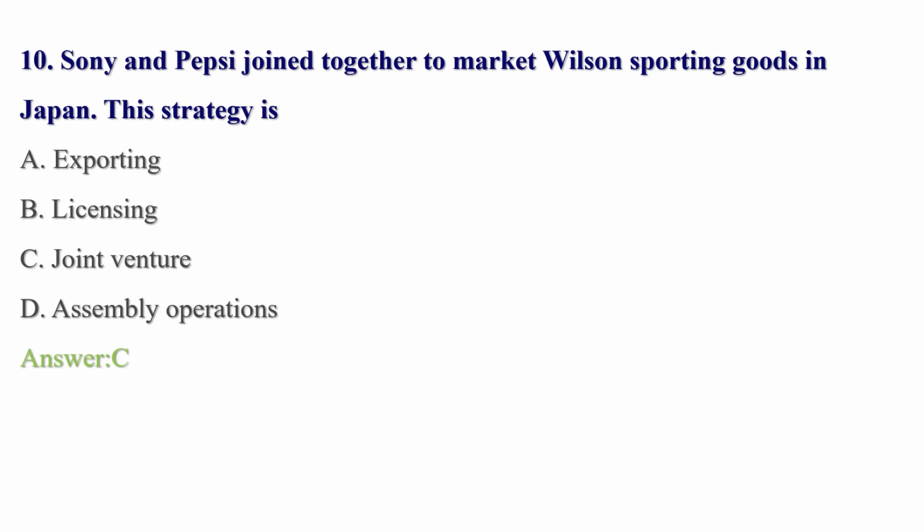When it comes to the last question, question number 10, Sony and Pepsi joined together to market Wilson sporting goods in Japan. This strategy is known as joint venture. When two companies come together to work with equal share, we say joint venture. Therefore, the answer is joint venture.